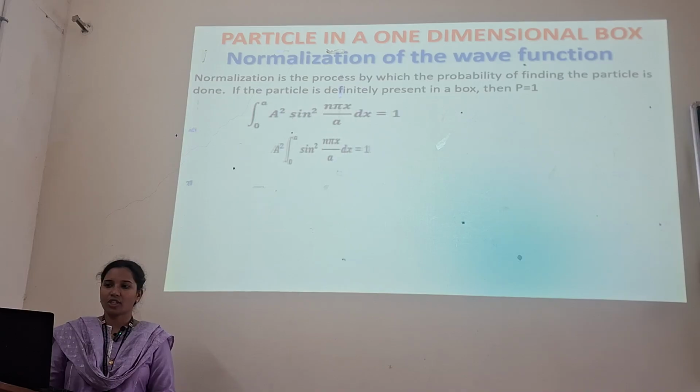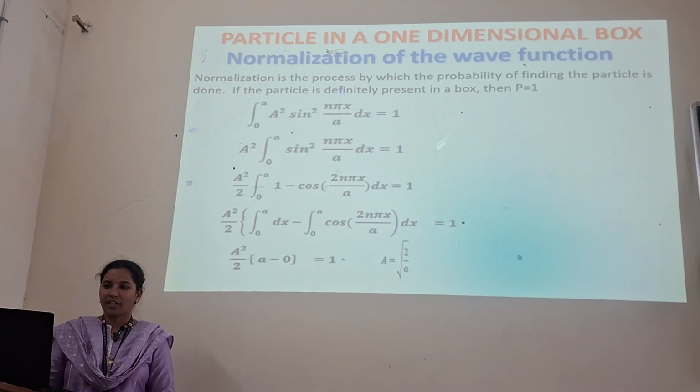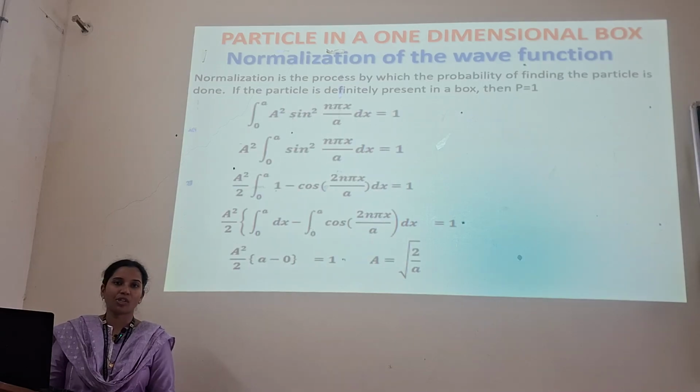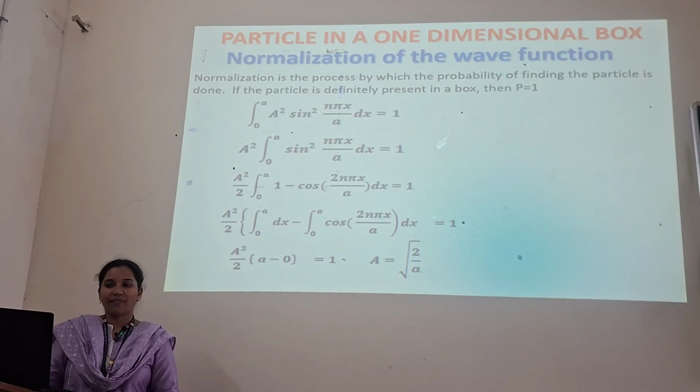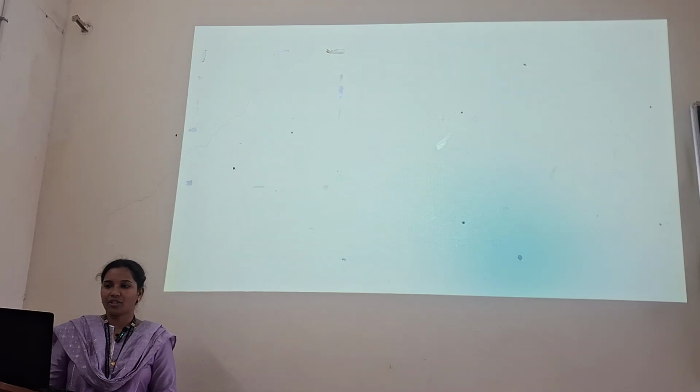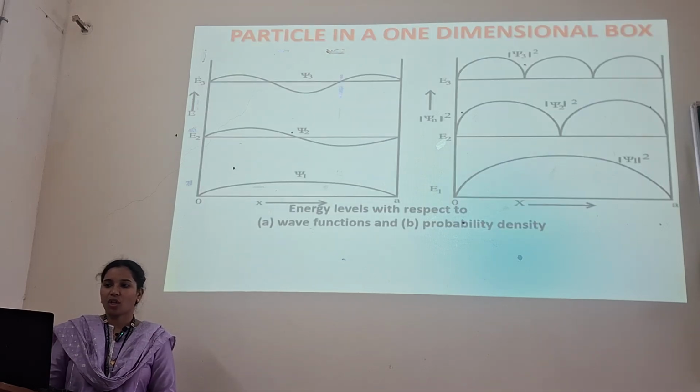Again, for the normalization of the function, we have the condition. Here normalization is the process by which the probability of finding the particle is determined. If the particle is definitely present in the box, then P is equal to 1. Then substituting all the values, we can see here the energy levels with respect to wave functions in figure A, and with respect to probability density, as you can see the variation here clearly.